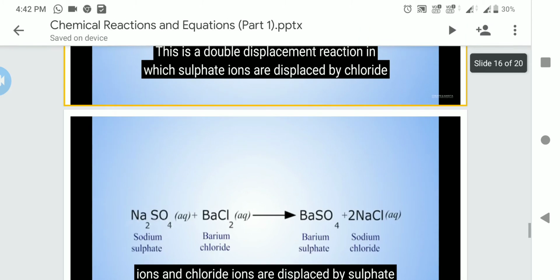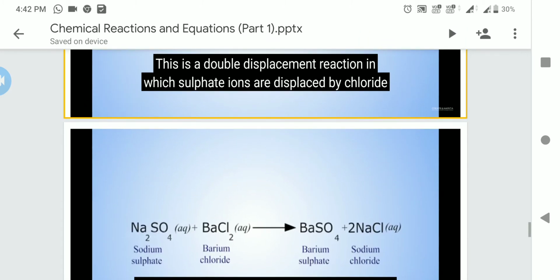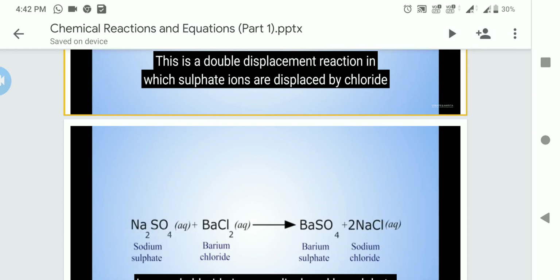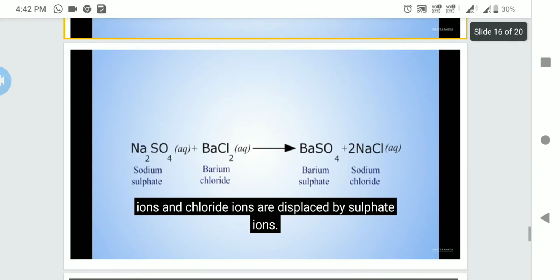So here you can see that in this double displacement reaction, sulfate ions are displaced by chloride ions. Sulfate from Na2SO4 gets displaced by chlorine and forms NaCl. In the same way, chloride ions from barium chloride are replaced by sulfate and form barium sulfate.